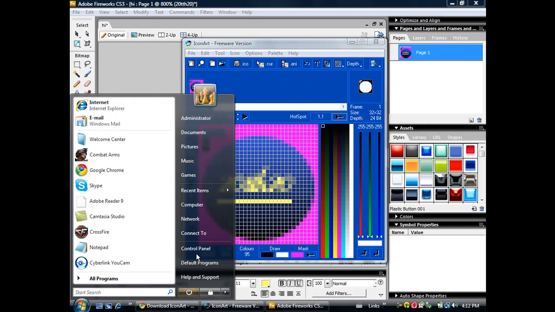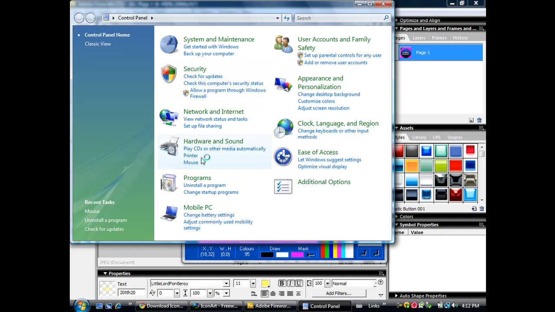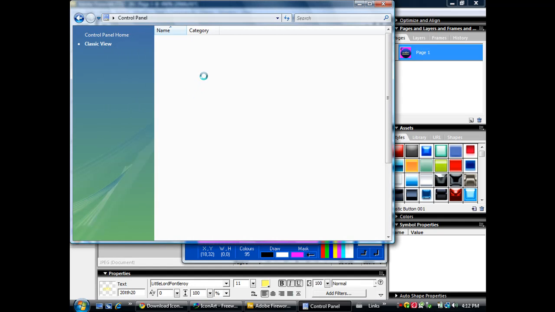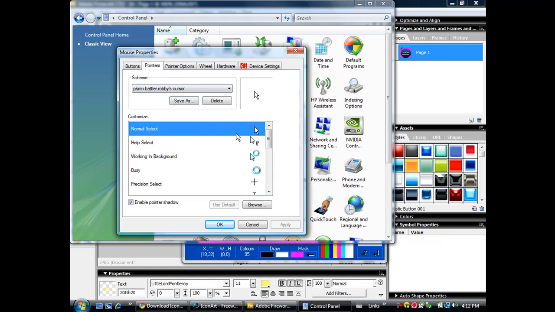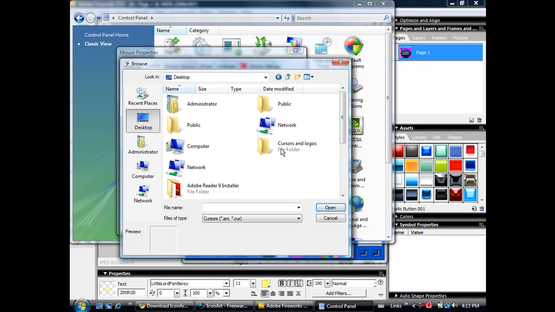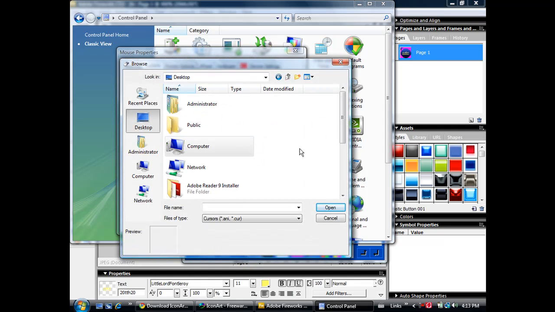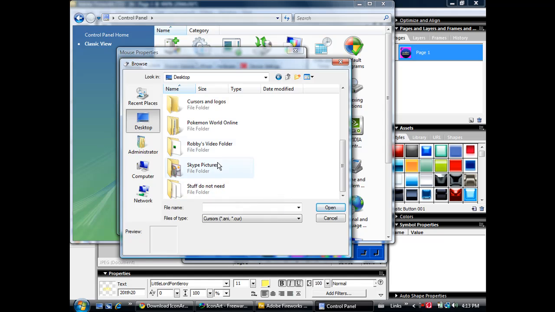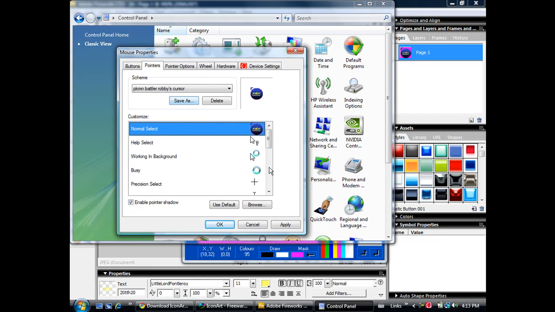And then you go back to control panel, your mouse settings. Oh wait, I forgot. If you have the classic view like this, this is the time to do that. Click mouse over here, and then go to pointers. Click here, desktop, and then cursors and logos, 20 TTH 20. Click apply. Yes, and there you have it.